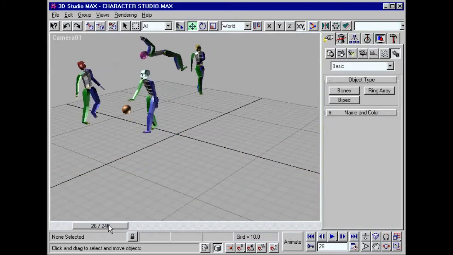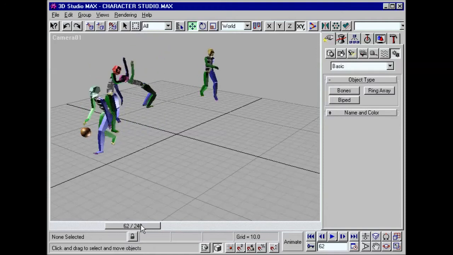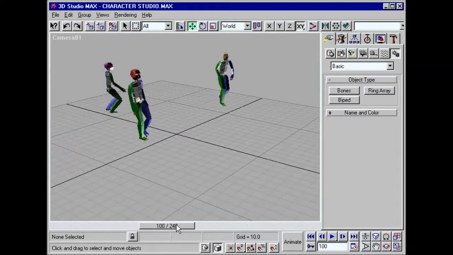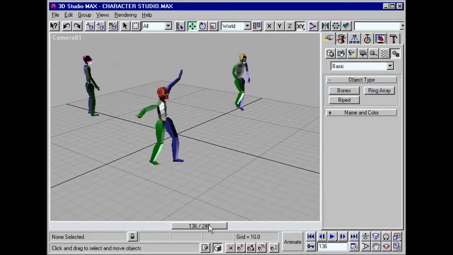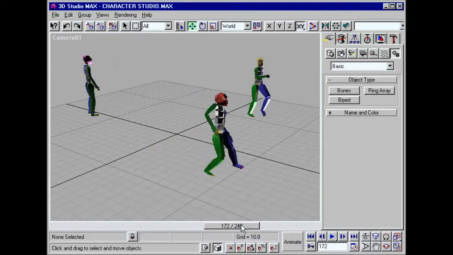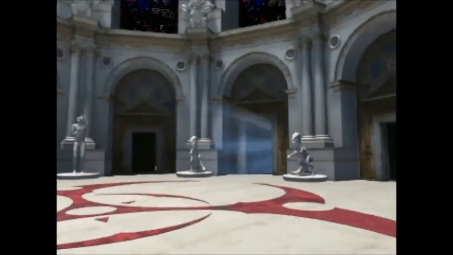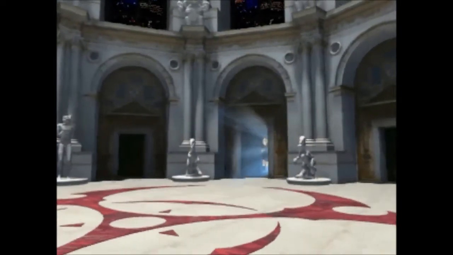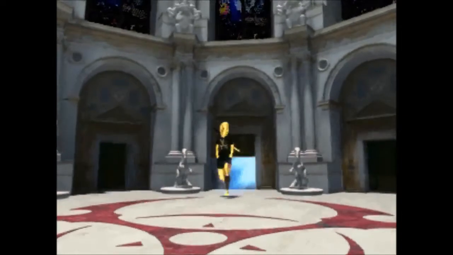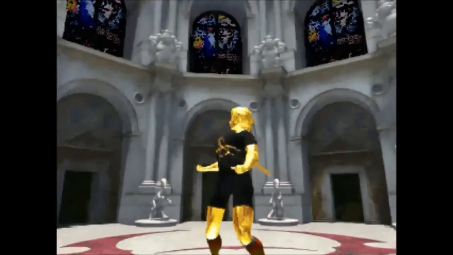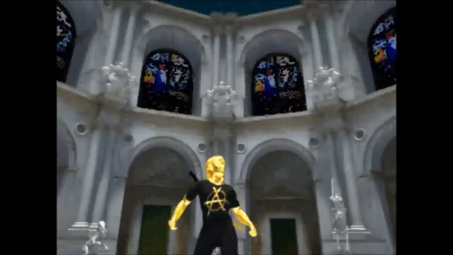If you can imagine how you want a 3D character to move, Character Studio can help you bring your vision to life. Character Studio is a unique set of plug-in components for 3D Studio Max. Biped is a revolutionary footstep-driven 3D character animation system, and Physique, a unique skeletal deformation system.